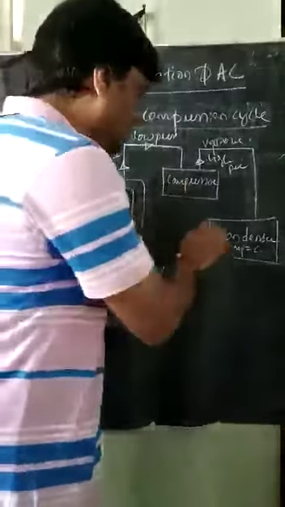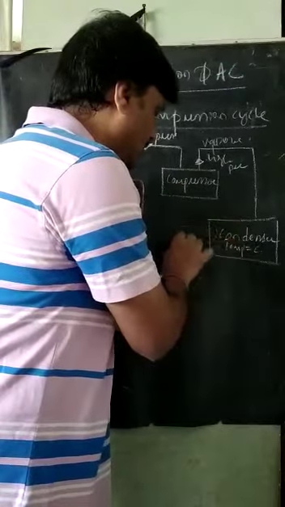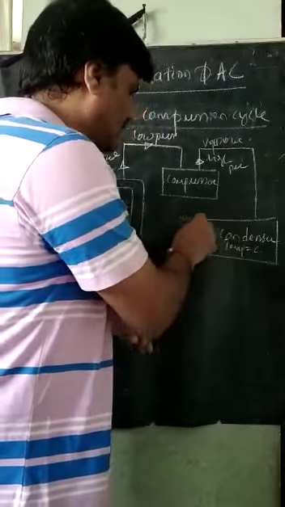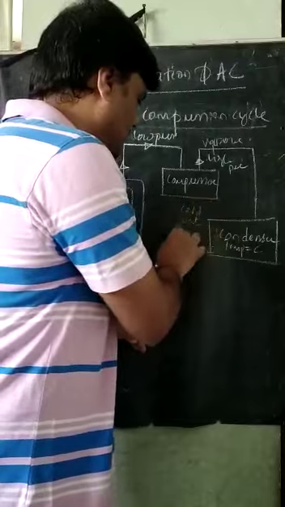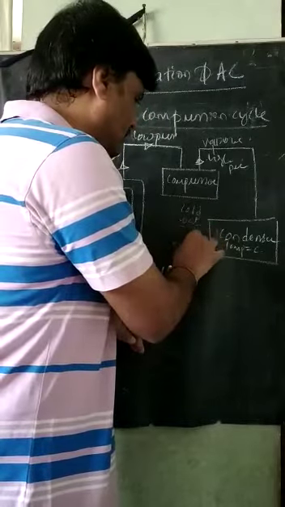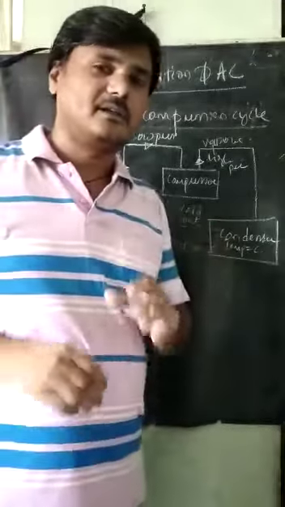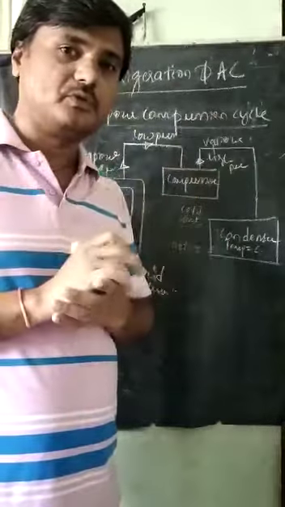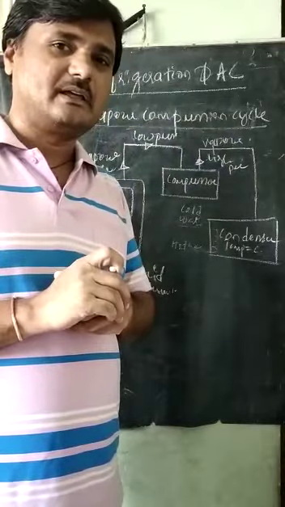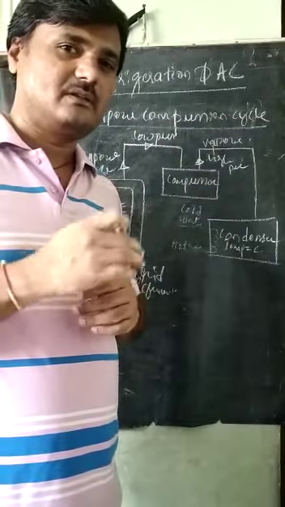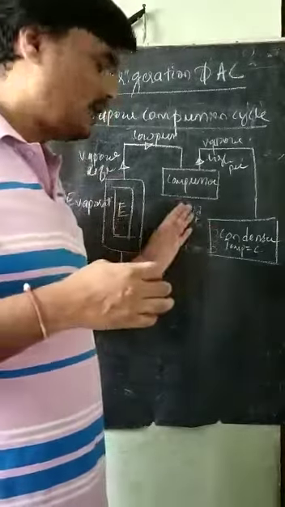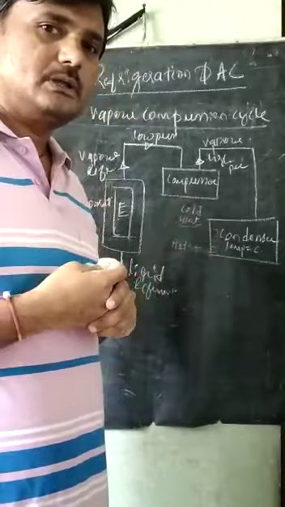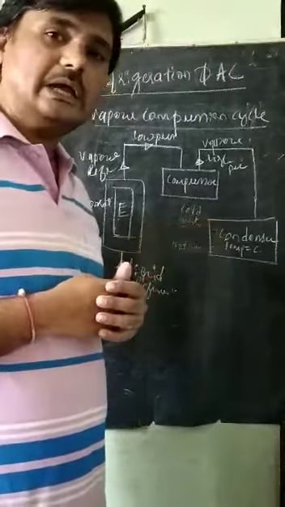So what are we supplying? We are supplying water, cold water, to this condenser, and we are getting hot water out. The fins are there behind that refrigerator. There are some fins, as you can observe. These are nothing but the condenser. They are cooled by air, not by water. That water will be cooled by the air, and that cold water will be supplied to the condenser.